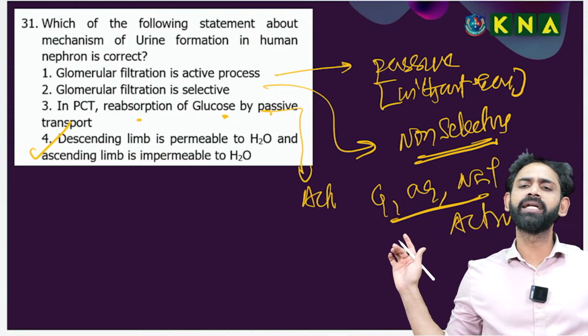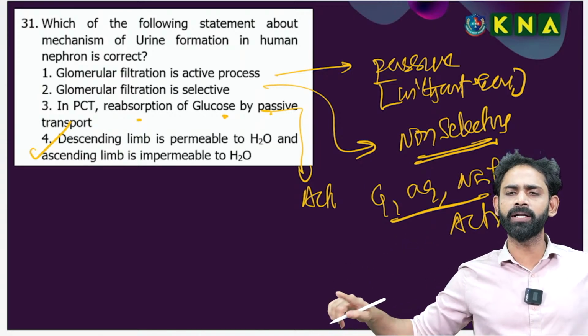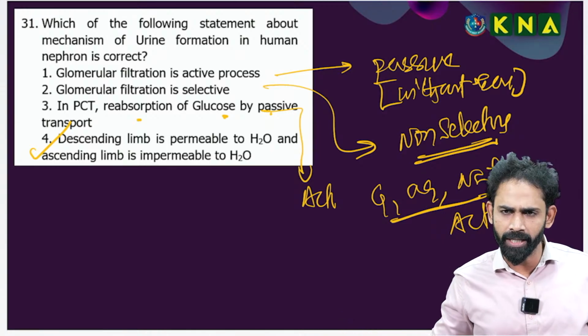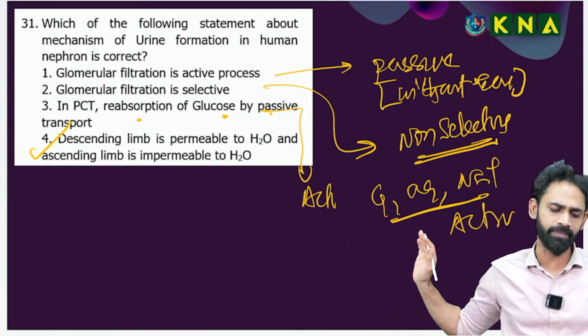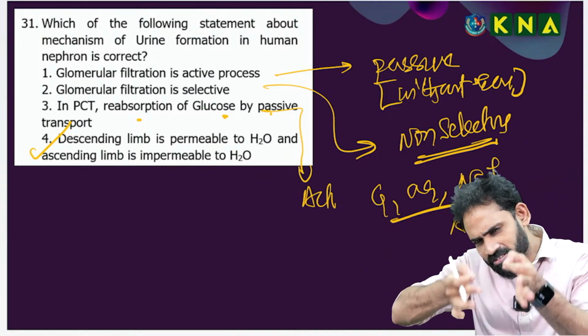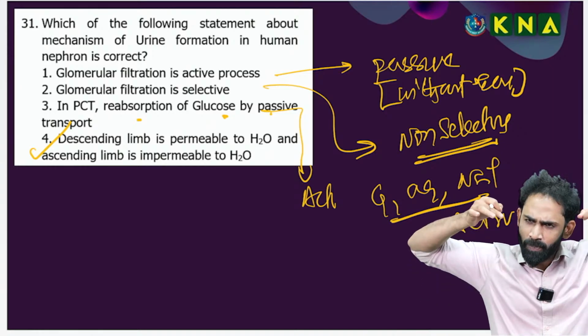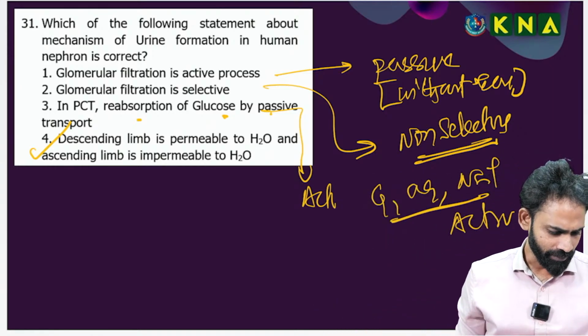The descending limb of Henle's loop is permeable to water and almost impermeable to electrolytes. The ascending limb is impermeable to water and permeable to electrolytes. This point determines the counter current mechanism.